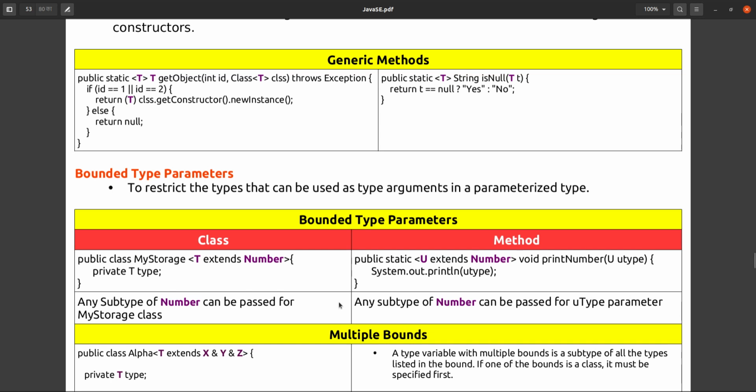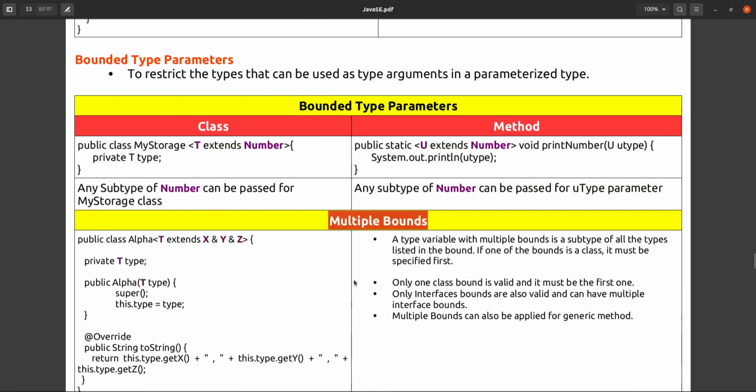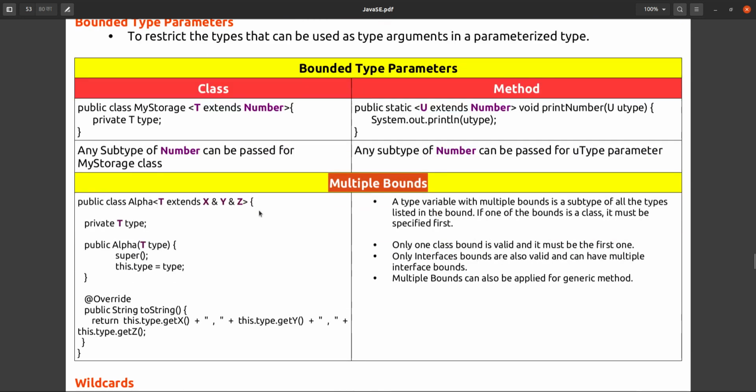And if you want multiple bounds, that we can also do. Whatever reference variable you are passing into that parameter should be a subtype of A and B both. In that case we can do multiple bounds.